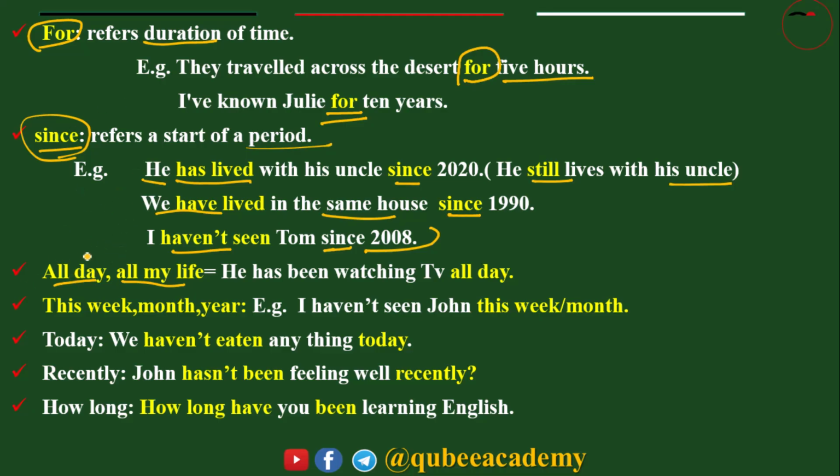Words like all day, all my life, this week, this month, this year, today, recently, how long, such types of words, if they are given to you, are indicators of present perfect, or some of them also refer to present perfect continuous tense. We will see some of them which are used with present perfect continuous tense under part 11.